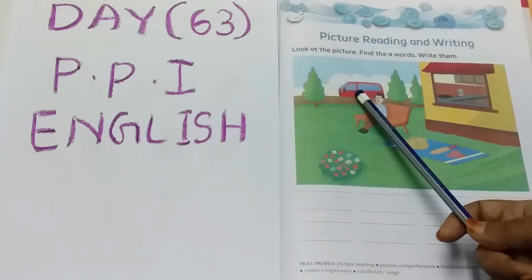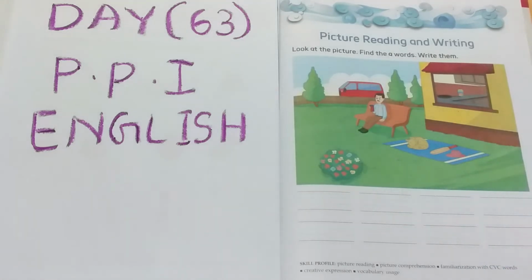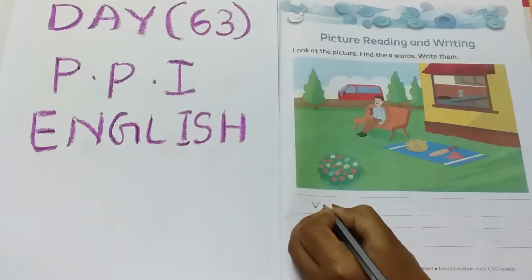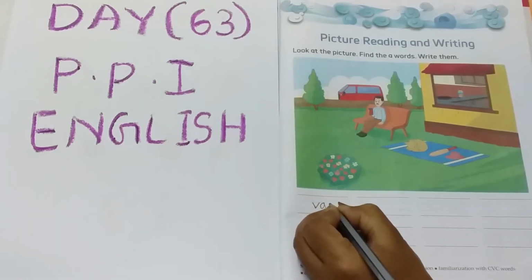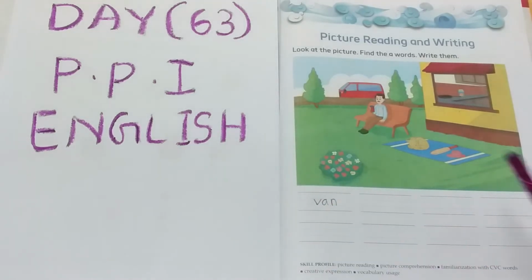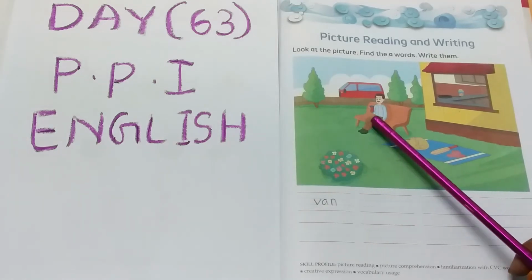What is this? It's a van. V-A-N, van. Red color van. So we will write first van. V-A-N, van. Look at the next.